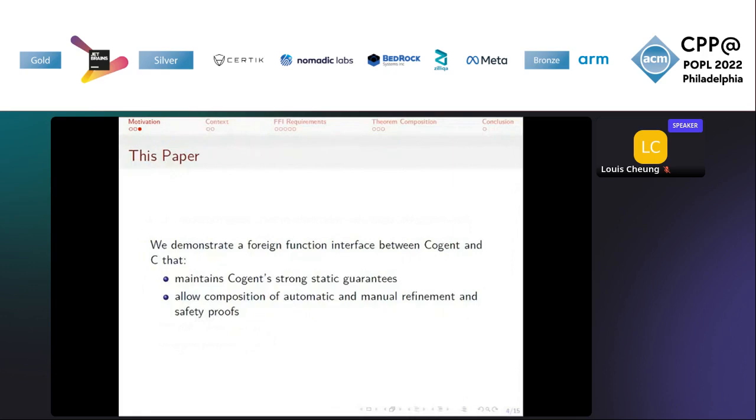We demonstrate that this foreign function interface still maintains the strong static guarantees for the Cogent components of a program, and that we can compose the correctness and safety theorems of the Cogent and C components to guarantee the correctness and safety for the whole program.